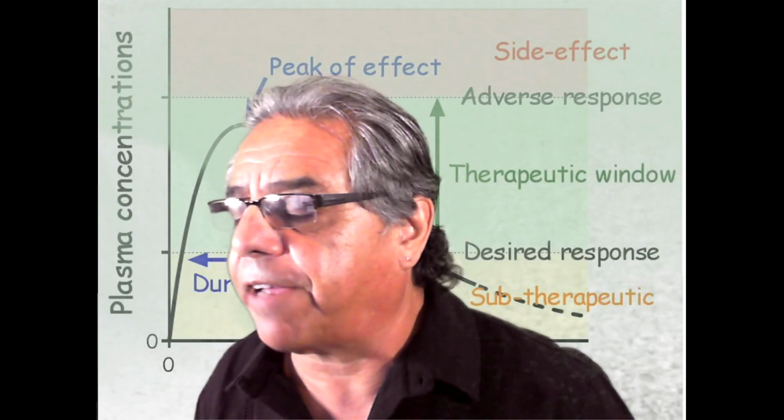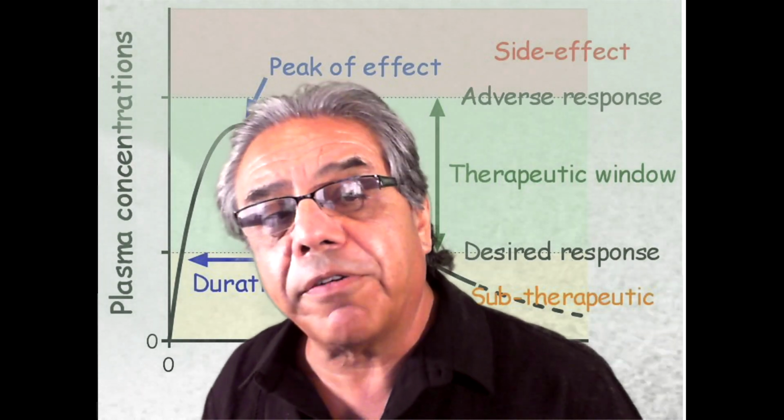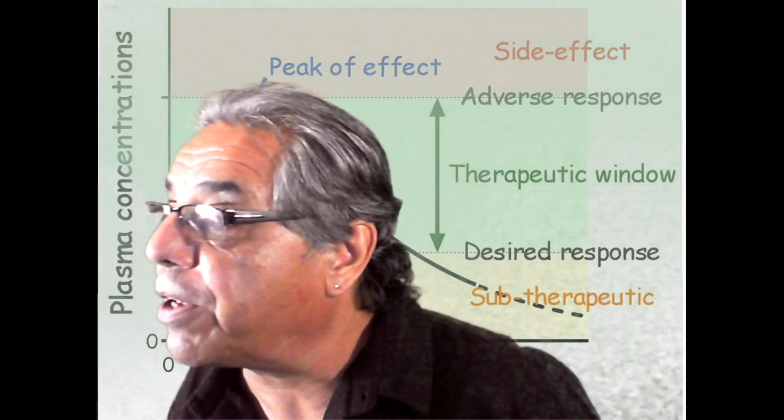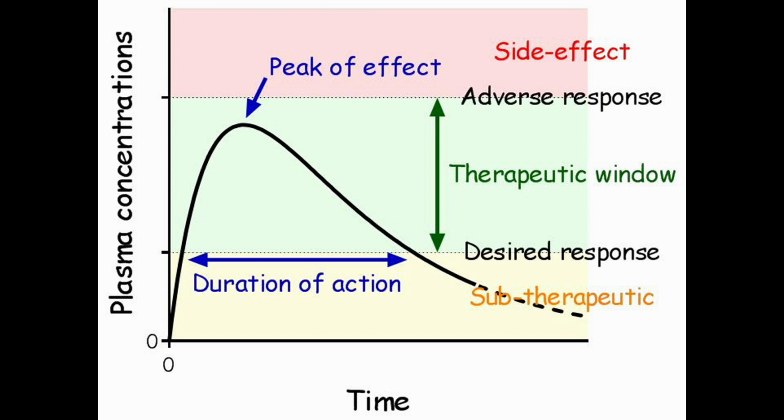Let's look at the different effects of these medications. One of the effects is called the therapeutic effect. The therapeutic effect is the reason that the medication is prescribed in the first place. It's intended to either prevent a disease, to diagnose a disease, or to treat a disease by controlling, improving, or curing the symptoms associated with that disease.